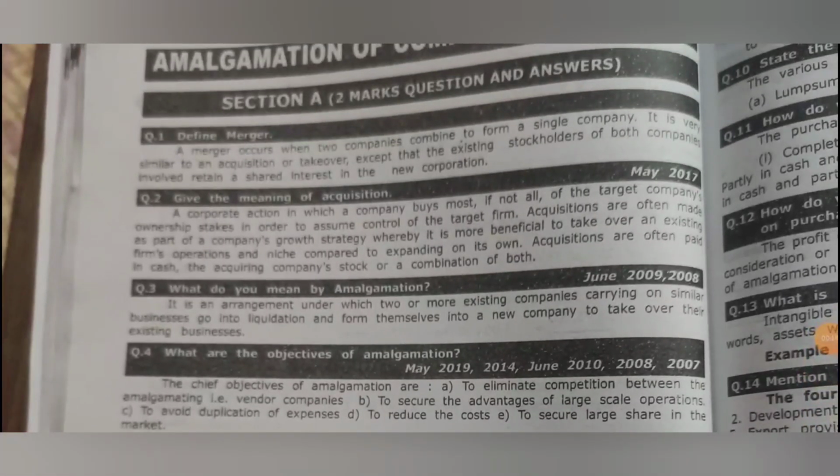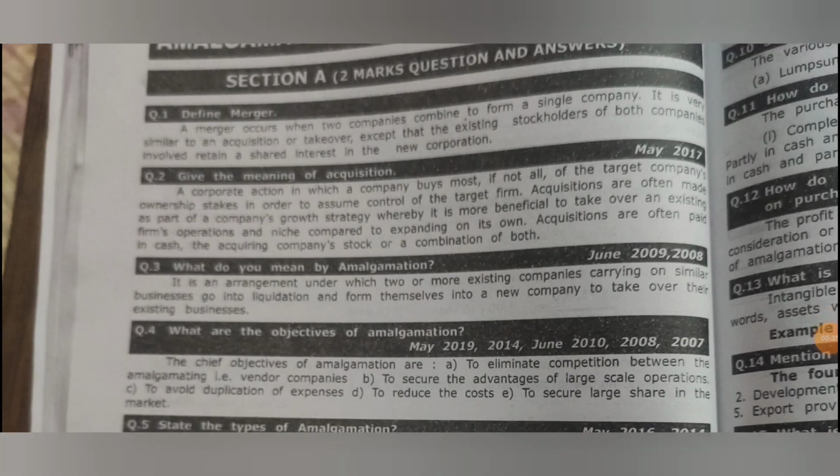Define merger. A merger occurs when two companies combine to form a single company, and it is also the same as an acquisition or takeover. Where the existing shareholders of both companies involved retain a shared interest in the new corporation, it is a merger. What is meant by acquisition?